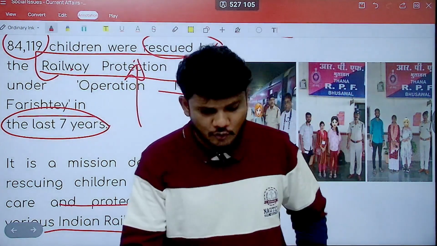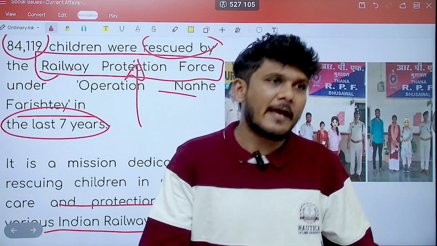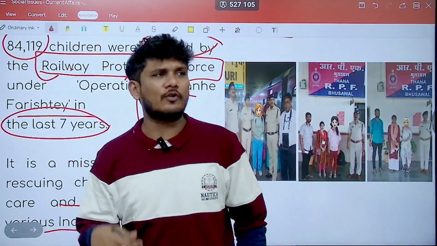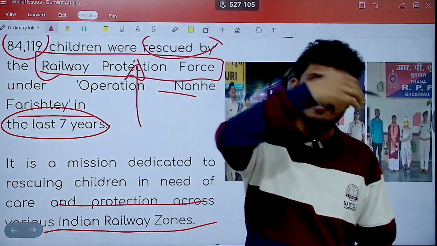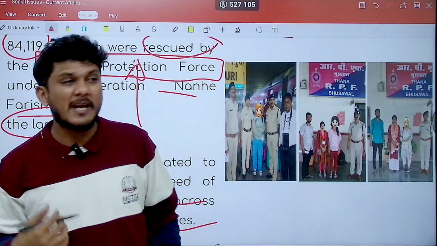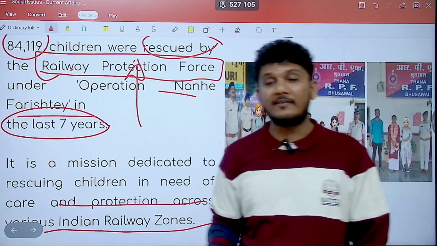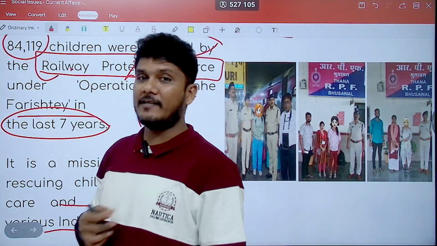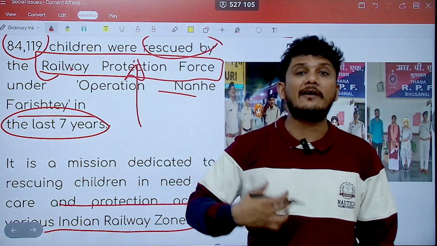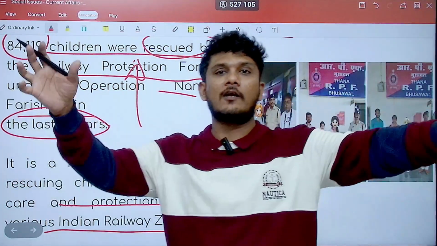Many times it so happens that these children in need of care and protection have run away, so they go through the trains here and there, roam about different stations, or maybe are made to beg. A lot of them may be found at railway stations, near the railway tracks, etc. So those children were being rescued, and automatically an operation was created on top of it.